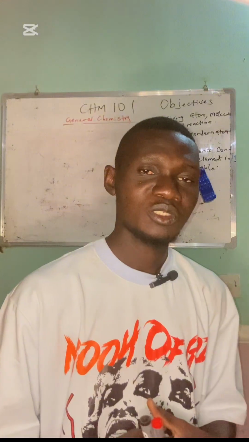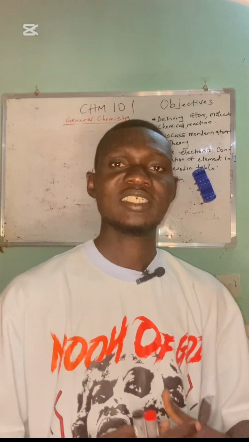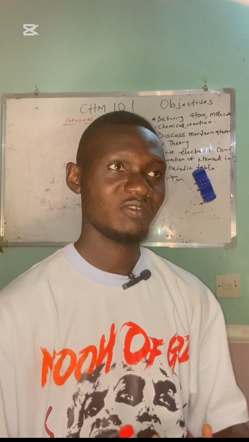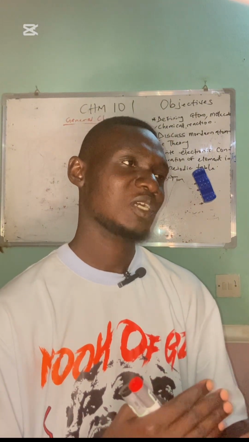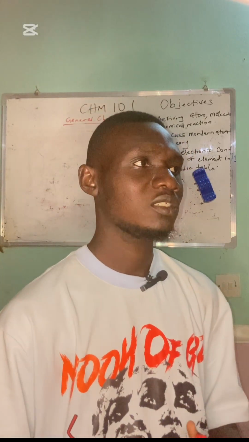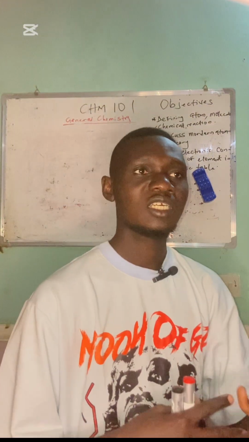So in the early 19th century, came this idea of what he thinks an atom is. He gave what we call the postulates, some agreeable terms to an extent. Some of these terms are what we refer to as the Dalton theory of an atom.